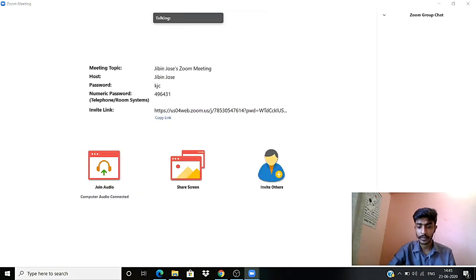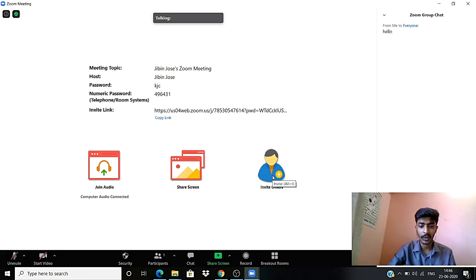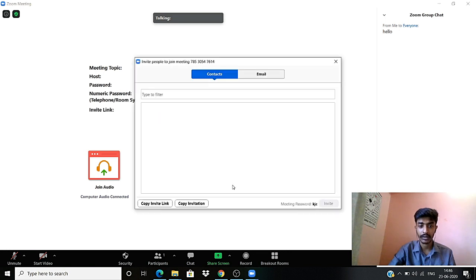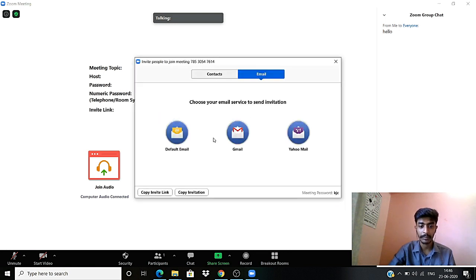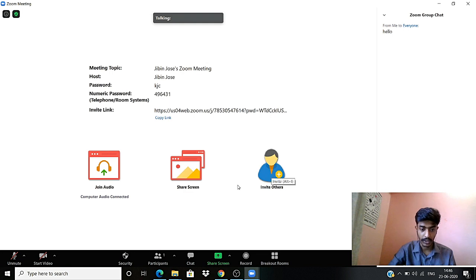Now there are also options of chat where you can choose. So if there are multiple participants, you can also enable participants to talk privately, or if you want to do it to everyone, you can choose the option as everyone and press hello here, and that might be possible. And if you want to invite after getting in, you can invite through your contact or email. That is also possible. And these are the basic things.